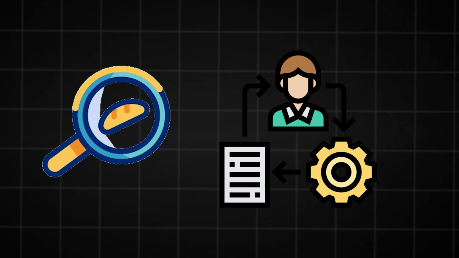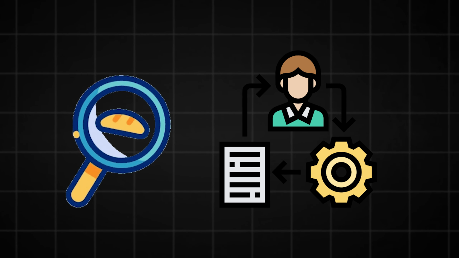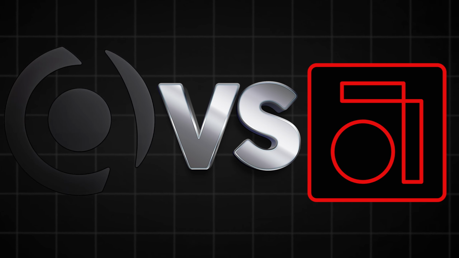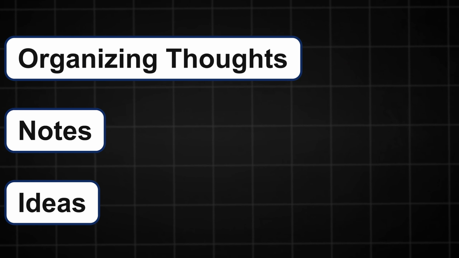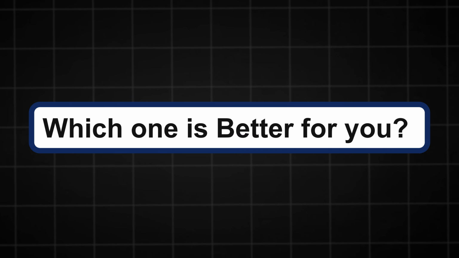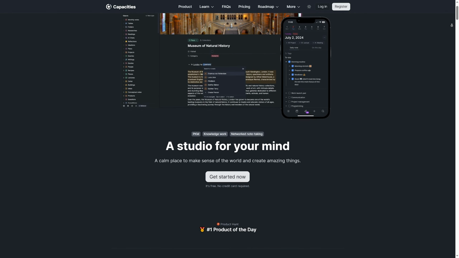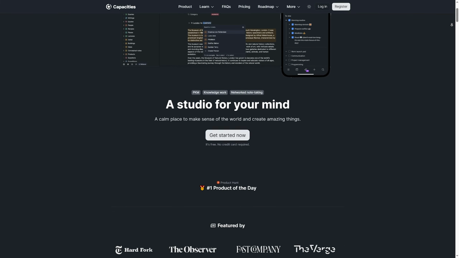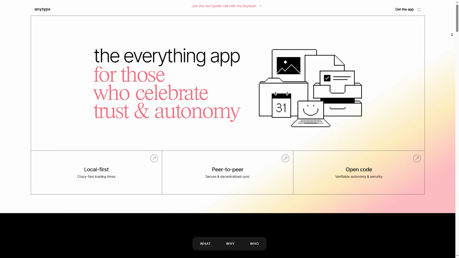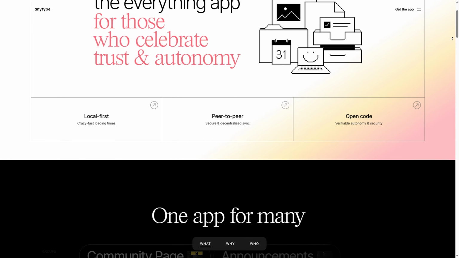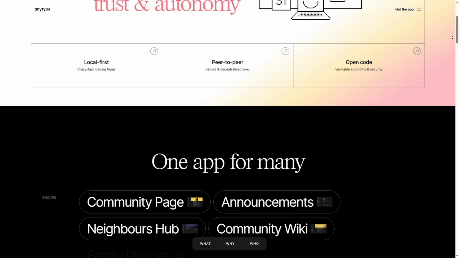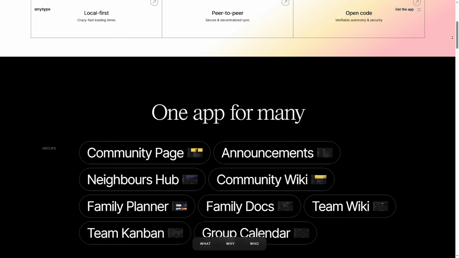Looking for the best personal knowledge management tool in 2025? Today we're comparing Capacities and Anytype, two powerful apps for organizing thoughts, notes, and ideas. Which one is better for you? Let's find out. Capacities is a block-based note-taking app with a knowledge graph, making it great for structured workflows. Meanwhile, Anytype is a local-first, privacy-focused tool that works like an offline Notion alternative with end-to-end encryption.